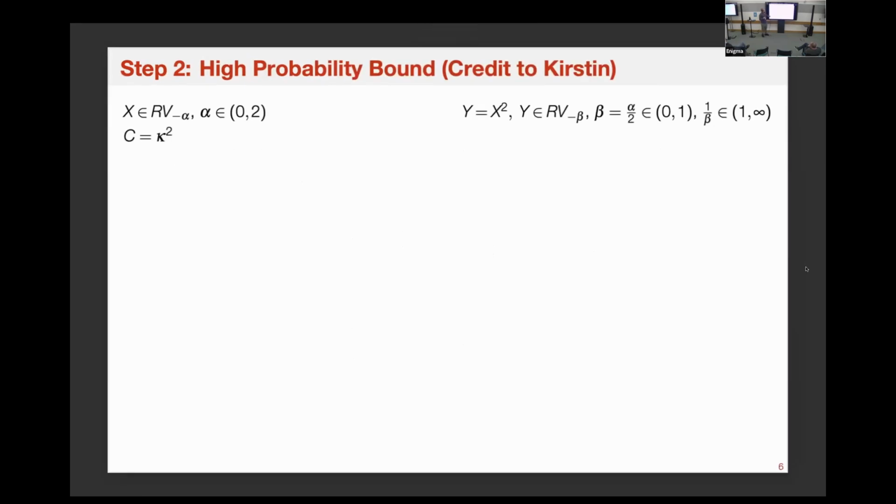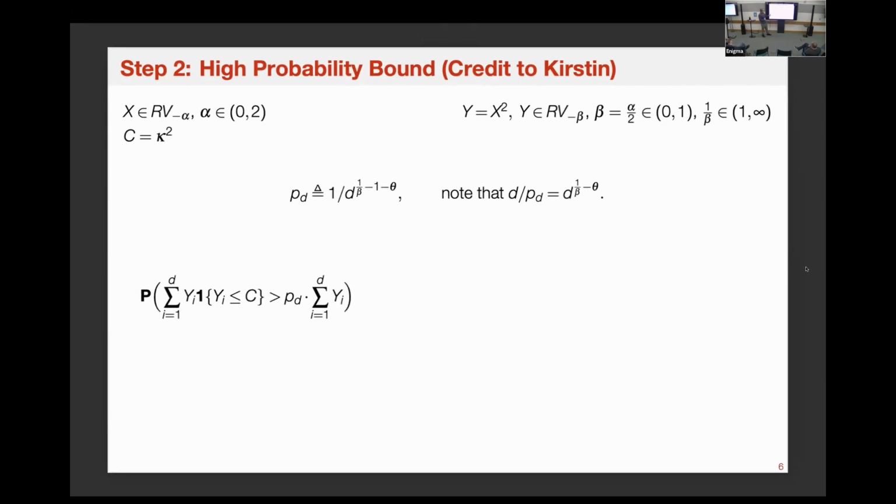And here comes the high probability bound credited to Kirsten. I think she proved it in a really simple but elegant way, and the result is very insightful. Just to make the presentation simpler, kappa square is denoted as some constant c, and I'm keeping all these elements here. She fixed the order of a term p_d that is 1 over d to the power of 1 over beta minus 1 minus beta. Theta is a small parameter to make sure that this index is still larger than 0.